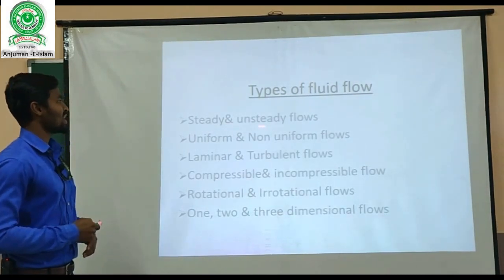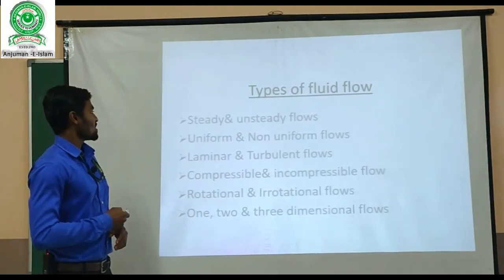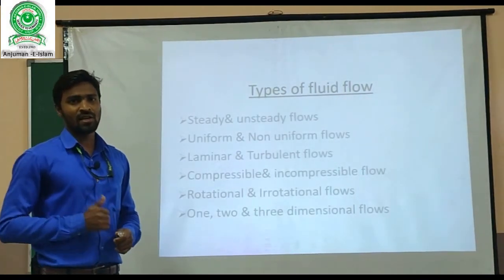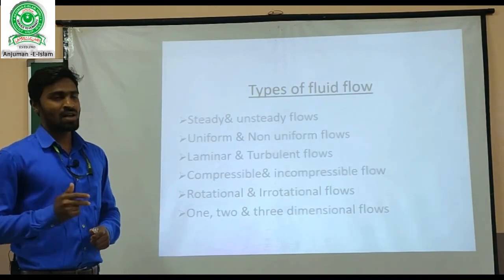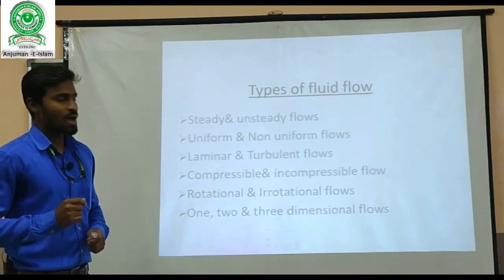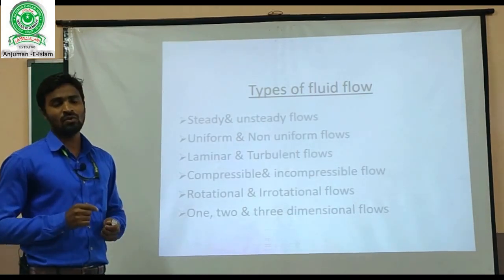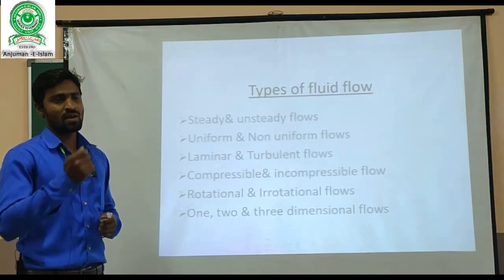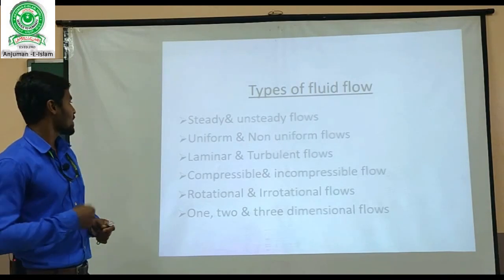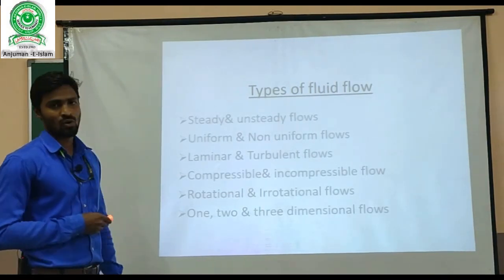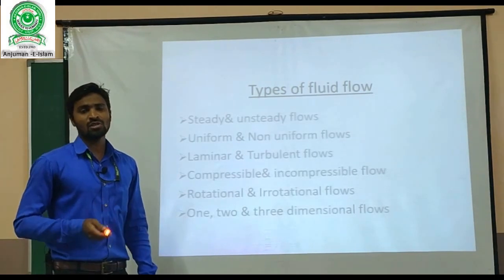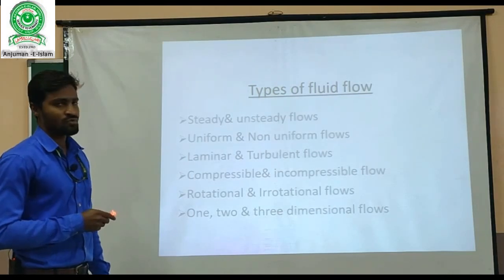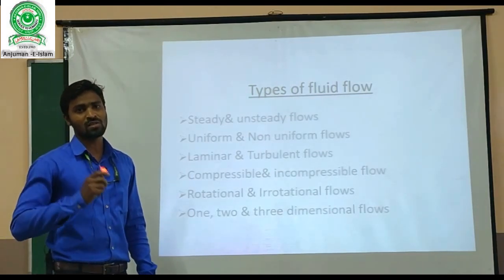The first one is steady and unsteady flows. What is steady flow? Steady flow is one in which the fluid characteristics like density, velocity and mass remain constant, and in unsteady flow all the fluid characteristics like velocity, density and mass change according to time as well as shape. The next one is uniform and non-uniform flow. Uniform flow is a type of flow in which the velocity of the fluid remains constant throughout its length, and non-uniform flow is one in which the velocity changes throughout its length.